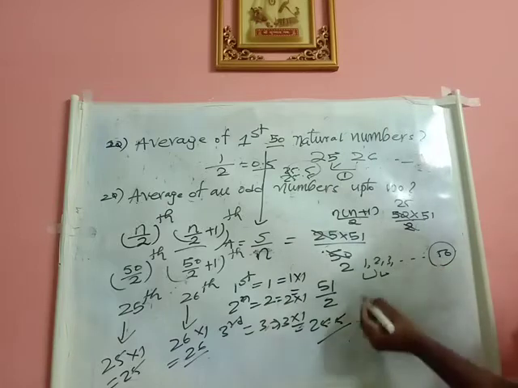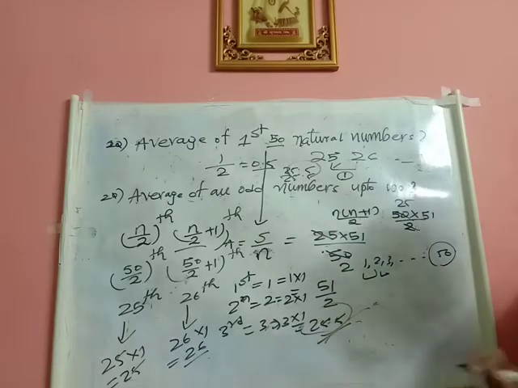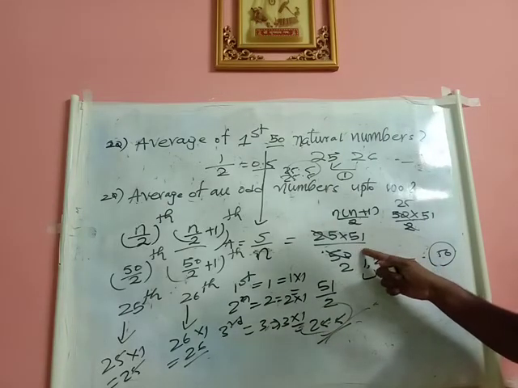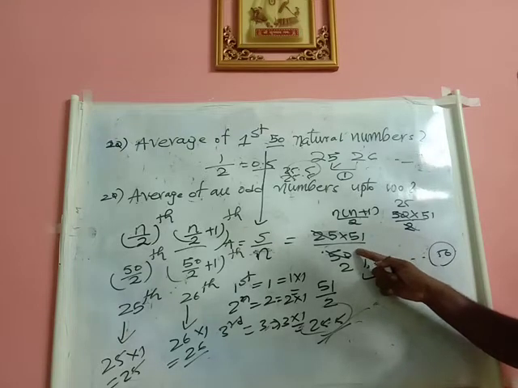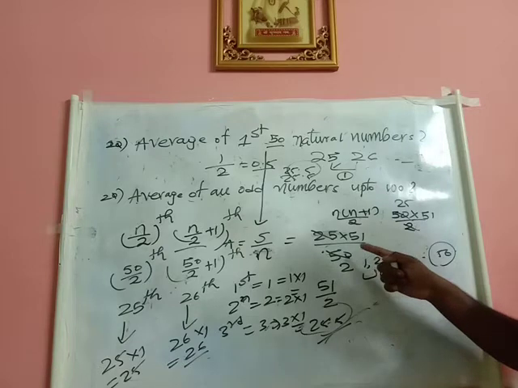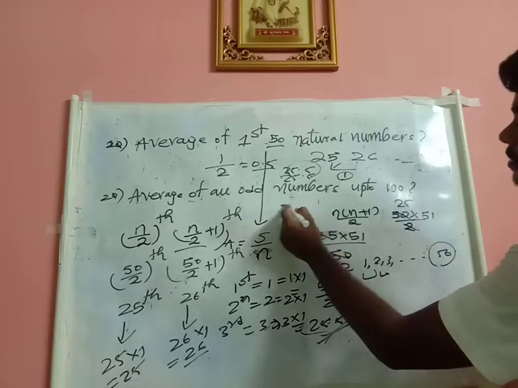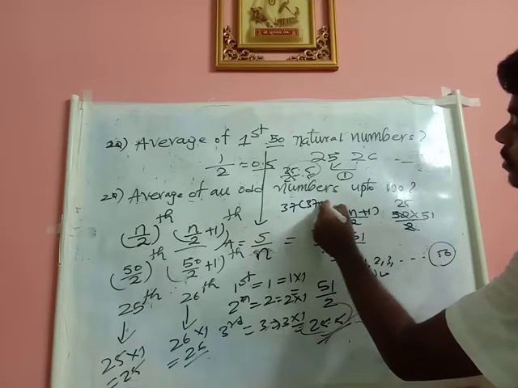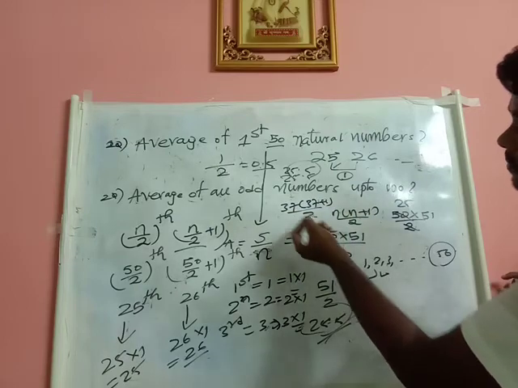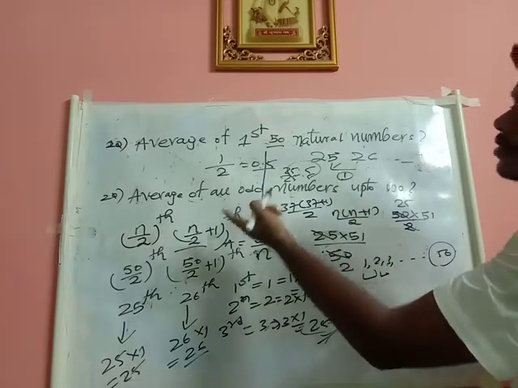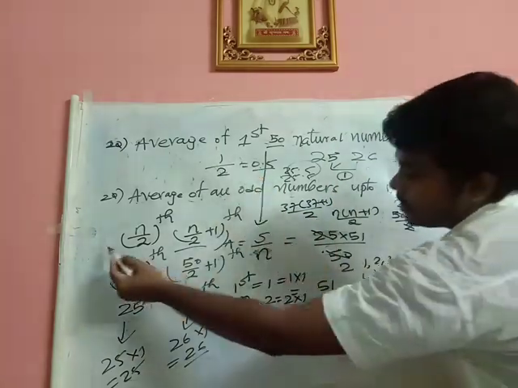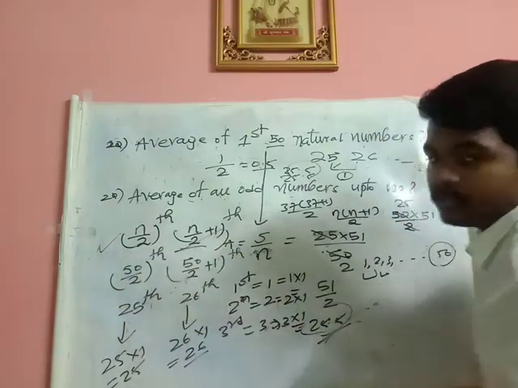Previously you got the answer this way too. But here we won't recommend you to do this because there is a calculation part. It is no problem here, but if they give 37 into 37 plus 1 by 2, we will get some problem. So in order to reduce that, I told you this. Initially you take the n by 2 term and the n by 2 plus 1 term.